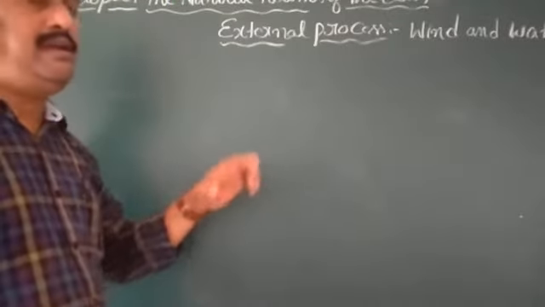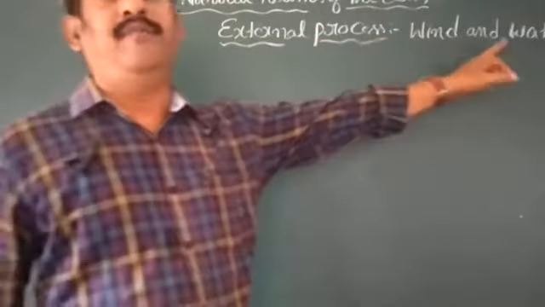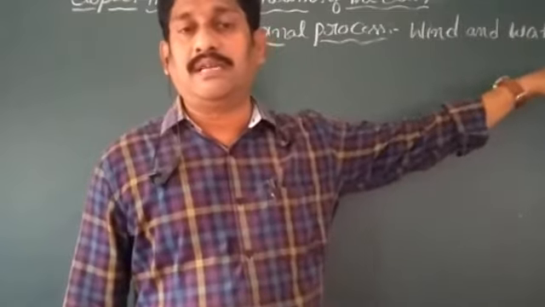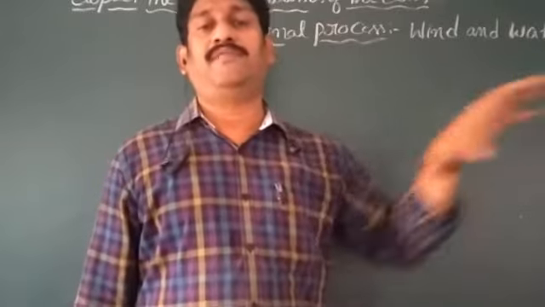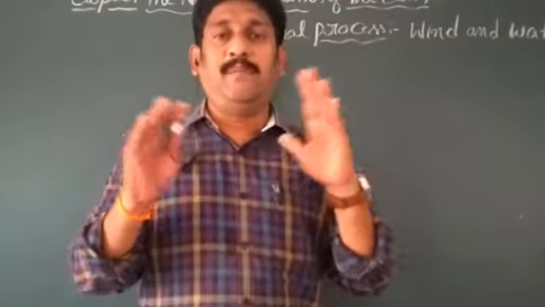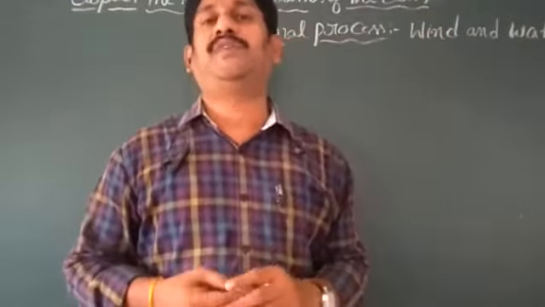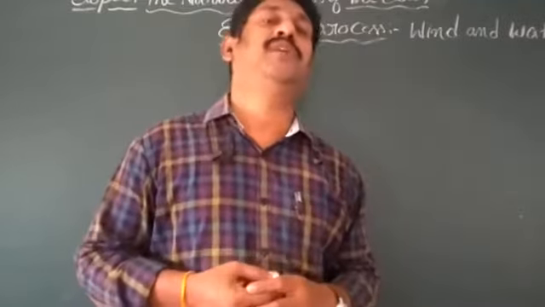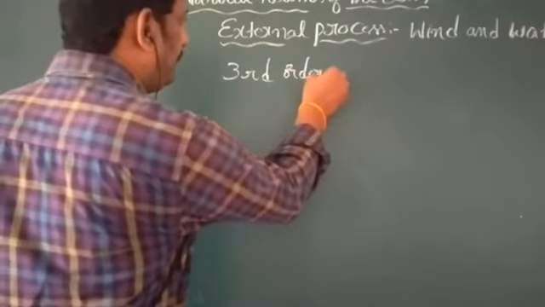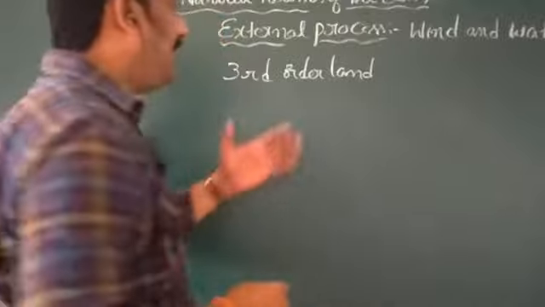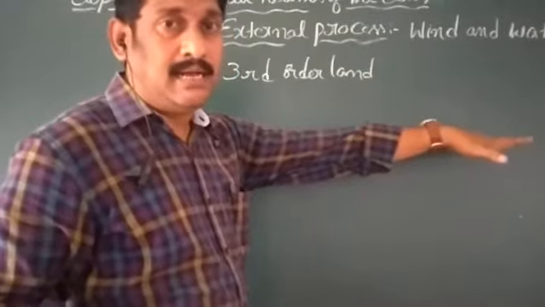Once again I am repeating. What are the external forces here? Water and wind. Water and wind are working on the surface of the earth, and with that effect they form landforms. The shaping of the landforms by the effect of wind and water, those landforms we call third order landforms. Understand clearly, my dear children? Third order landforms.